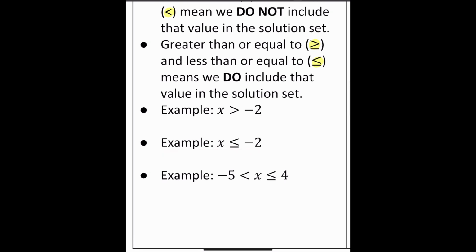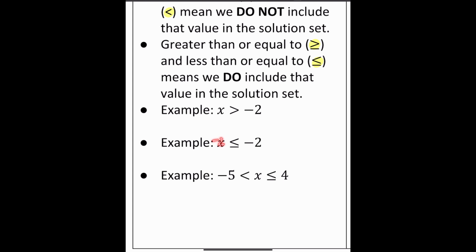Okay, so let's take a look at this example here. We have x is less than or equal to -2. I can say -3, right? -3 is less than -2. -4 is less than -2. -5.625 is less than or equal to -2, right? So those values are going to be part of the solution set. But what if I said -2 is less than or equal to -2? Is that true? Yes, because -2 is equal to, that's why we have that little sign below the less than symbol, that dashed line there.